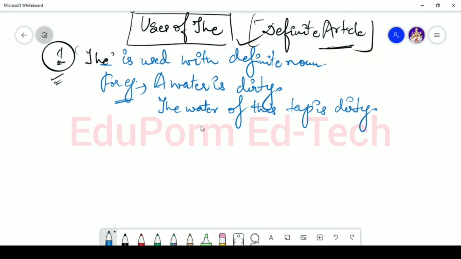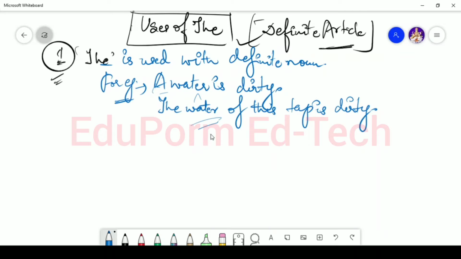So in that case, which article will be used here? Here I said that a water is dirty. And in the second form I am saying that the water of this tap is dirty. So if you see here, you will understand that I have said water is dirty. Here I am not specifying the water. The water of tap or well, I haven't specified. But in the second example, I have talked about the tap water.